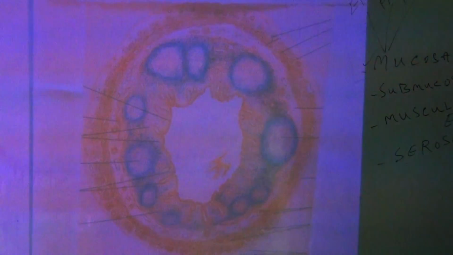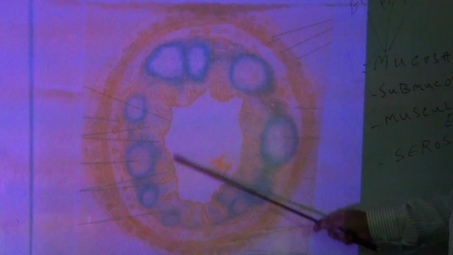Now, the epithelium covering the lumen of the appendix is simple columnar epithelium. It also contains goblet cells.